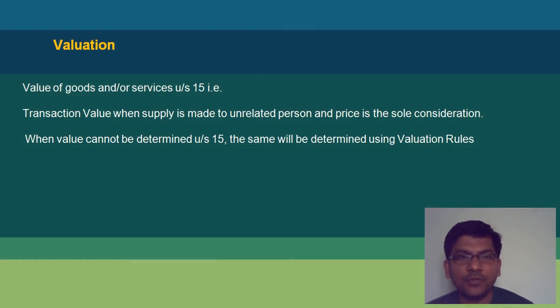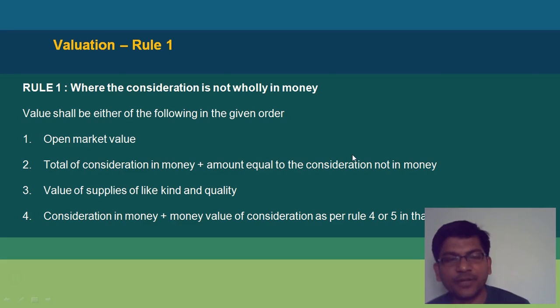Now, if you come to the valuation rules, the idea is that simply it should be the transaction value, where it's at arm's length, the transaction is between unrelated parties and price is the sole consideration. And just like the previous regime, in case value cannot be determined under section 15, then there are valuation rules which come into play.